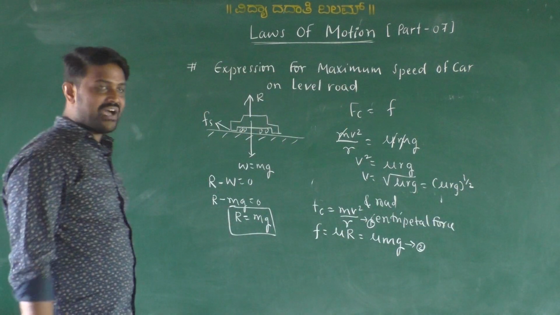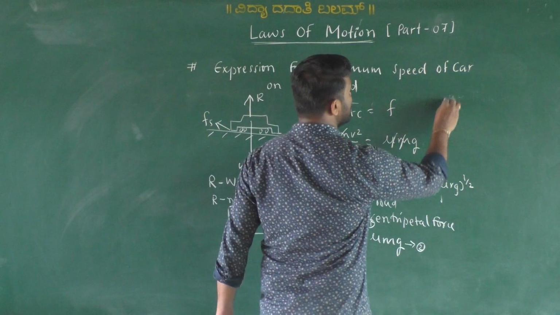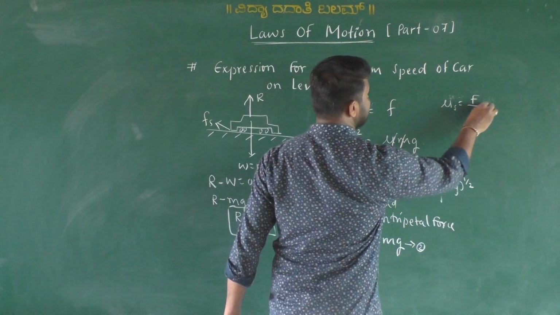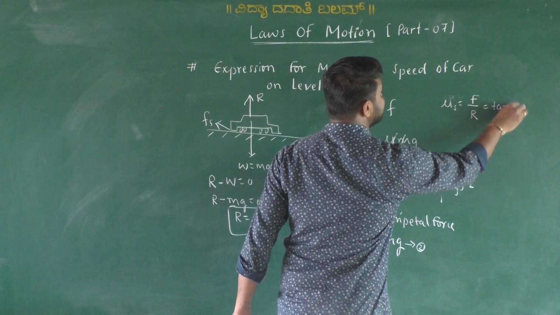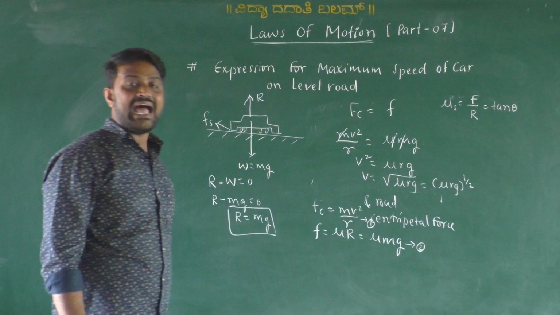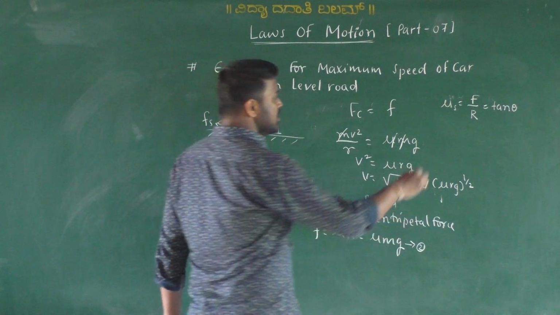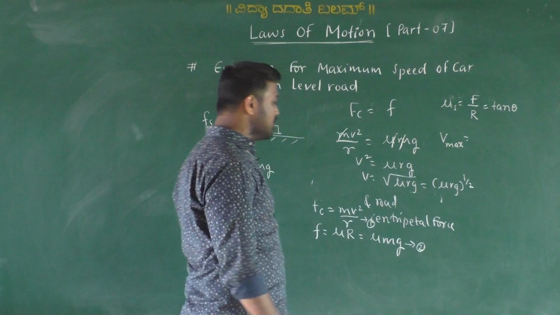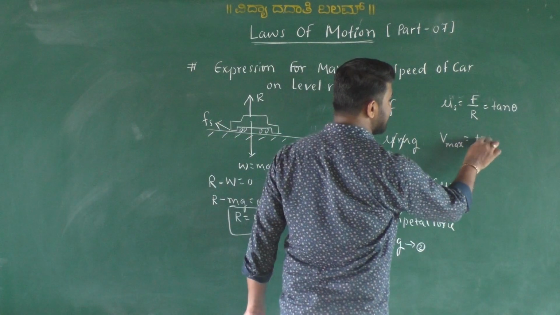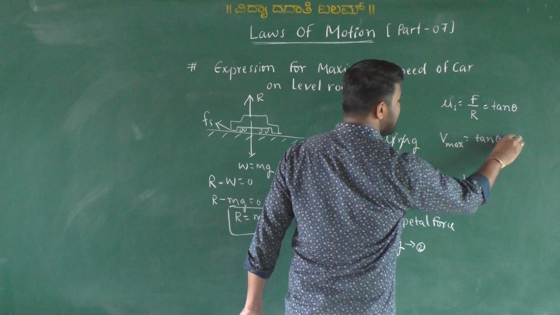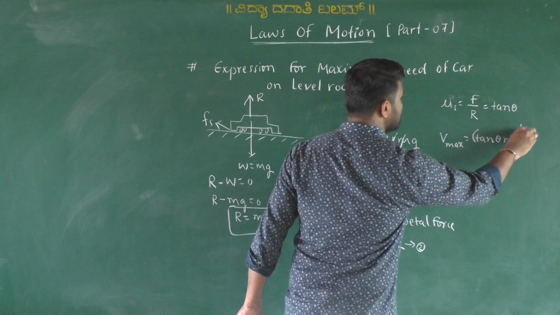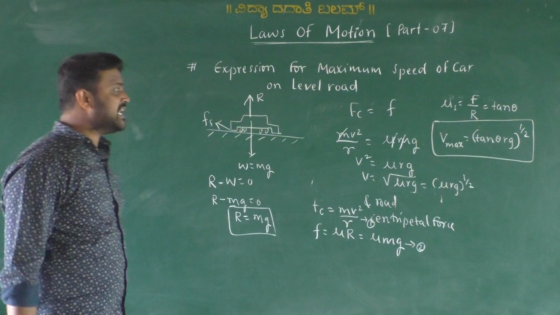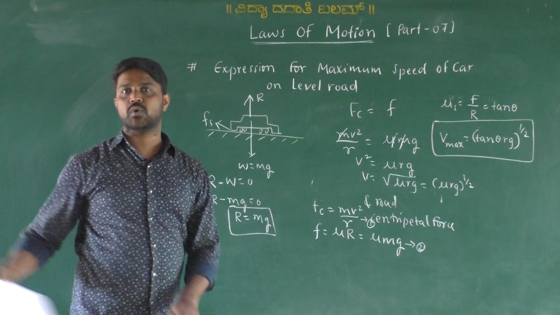But we know very well mu is nothing but the coefficient of static friction, that is F by R, which is equal to what? Tan theta. We studied this in the case of angle of friction. So therefore v max, this is nothing but the maximum speed of a car on a level road. v equals tan theta Rg raised to 1 by 2. This will be the expression for maximum speed of a car on a level road.